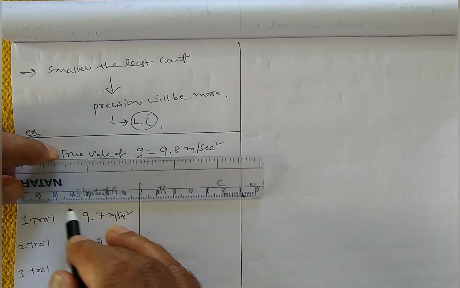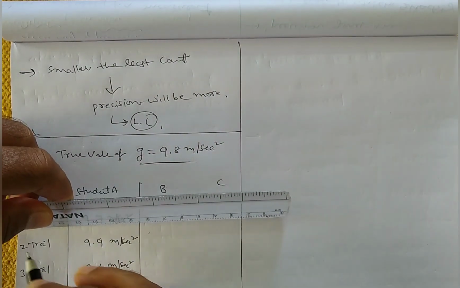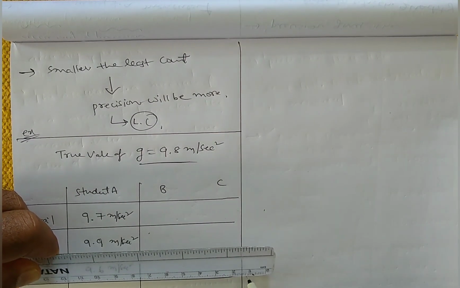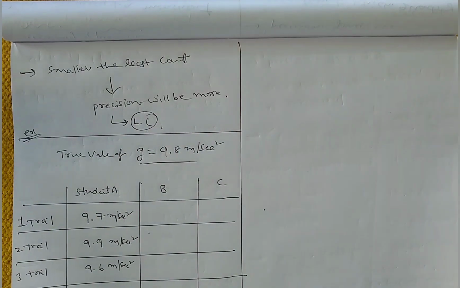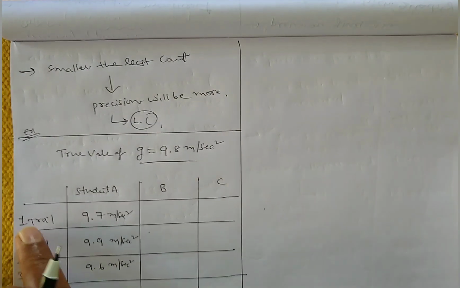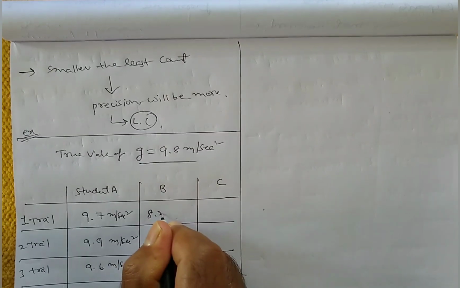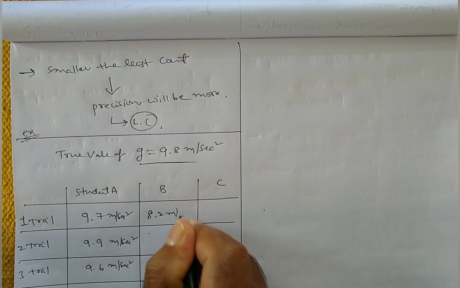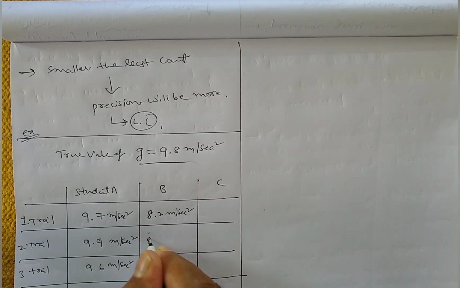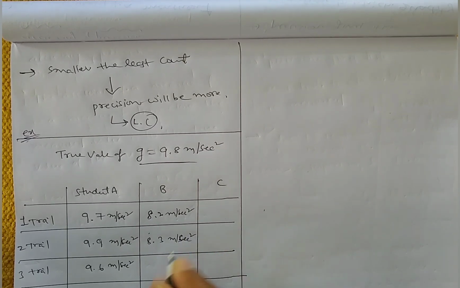Now student B. For the first trial, he got the value for g as 8.2 meter per second square. For the second trial, he got 8.3 meter per second square.